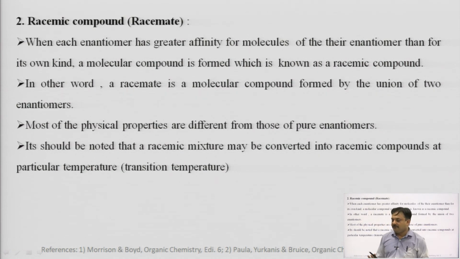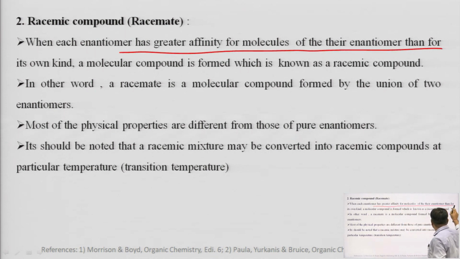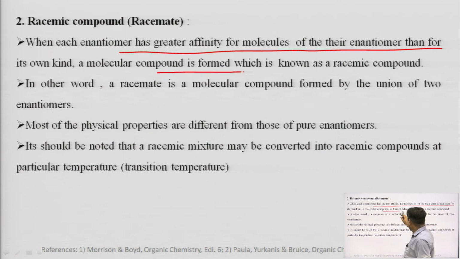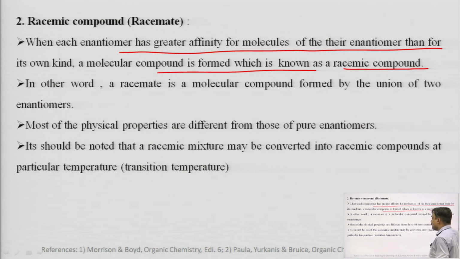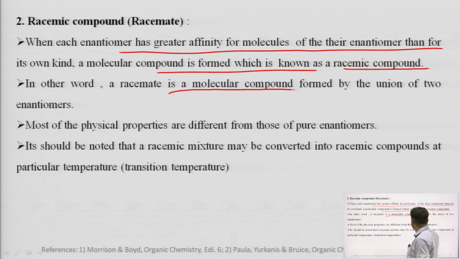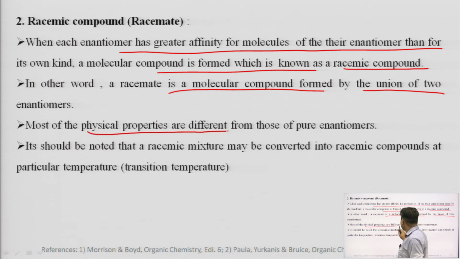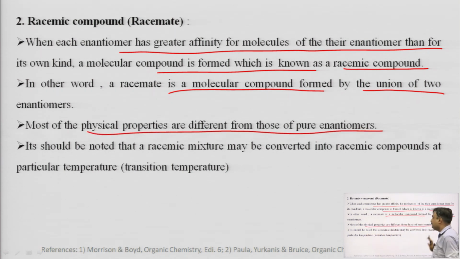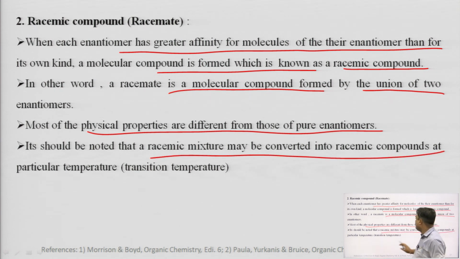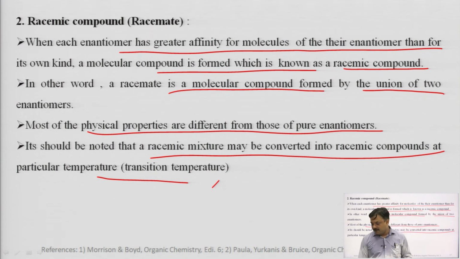While in the case of racemic compound, which is also known as racemate, each enantiomer has greater affinity for the molecules of its opposite enantiomer than for its own kind. A molecular compound is formed which is known as the racemic compound. In other words, racemate is a molecular compound formed by the union of two enantiomers. Most of the physical properties are different from those of the pure enantiomer. It should be noted that a racemic mixture may be converted into a racemic compound at a particular temperature, and that temperature is known as the transition temperature.